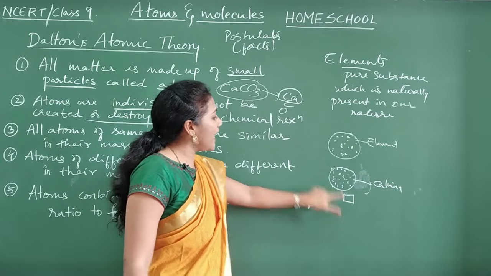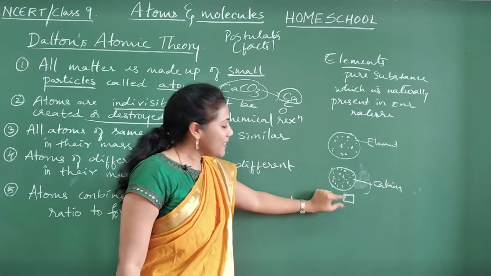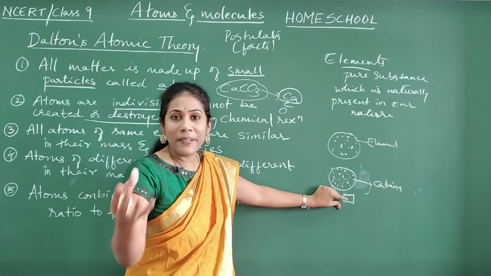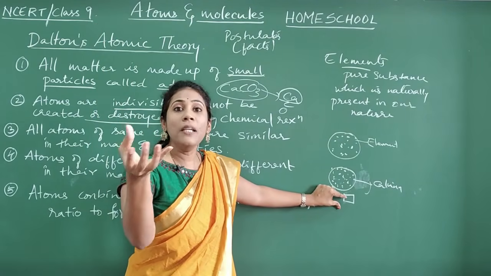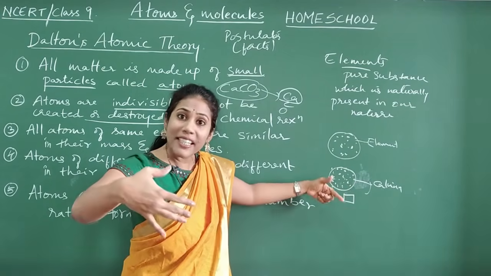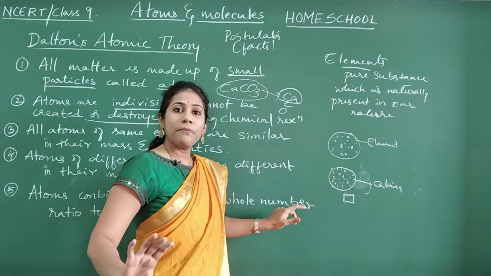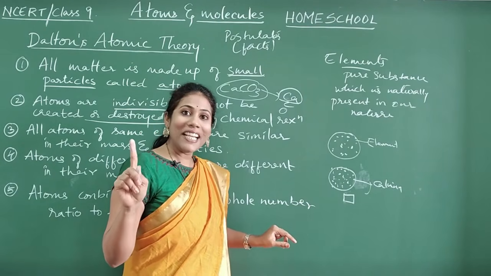You will not have carbon atoms in it. You will not have oxygen atoms in it. One small piece of calcium element when you take from the earth will have only calcium atoms, crores together. So atoms will never be present as a single guy, guys.